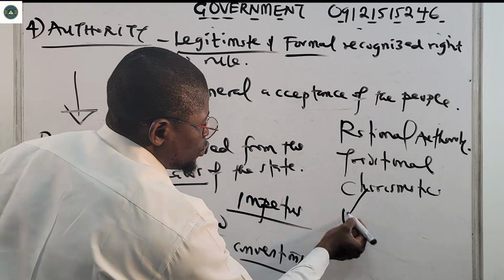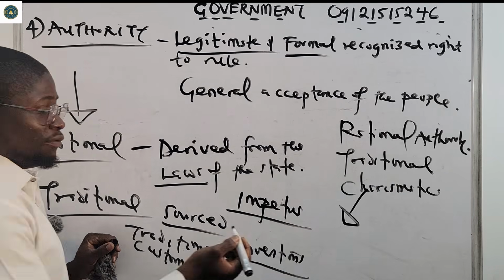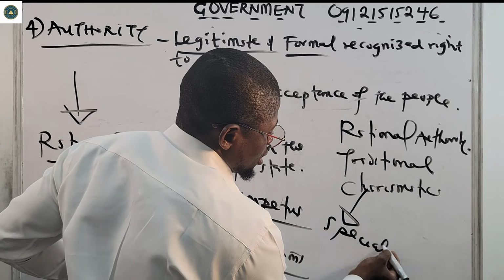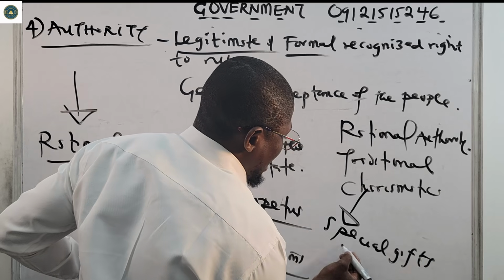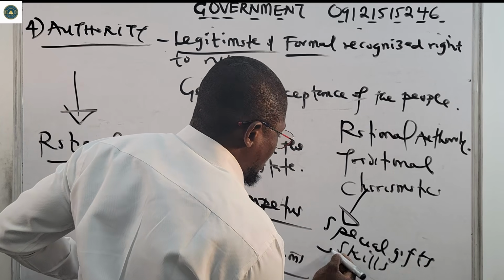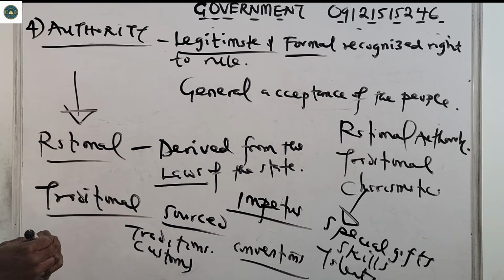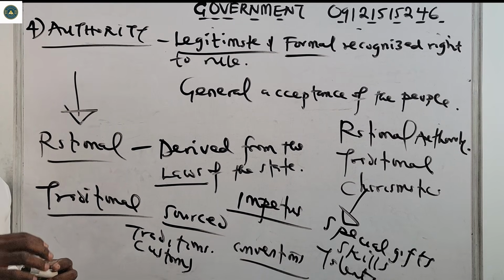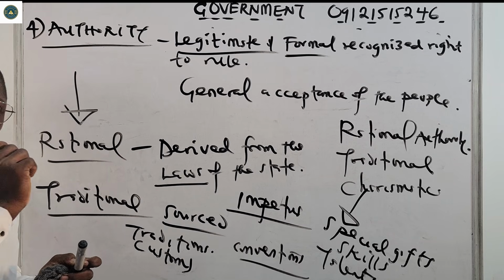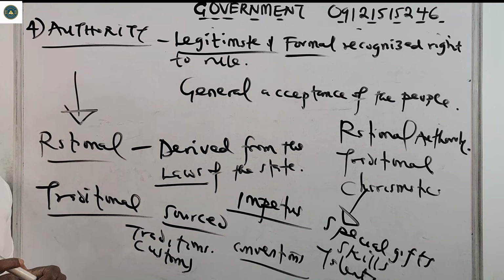Charismatic authority is exercised by people that have special gifts, skills, and talents. All of these we want to classify under charismatic authority. It is wielded, it is sourced, from people that have special gifts, skills, talents, and qualities. All right, so please take note of that.